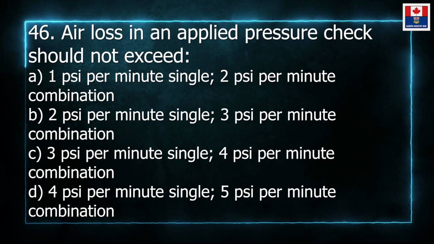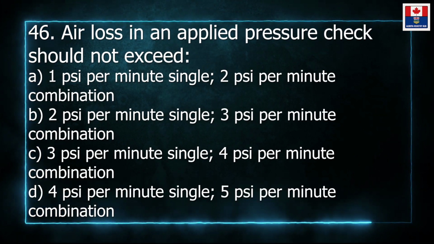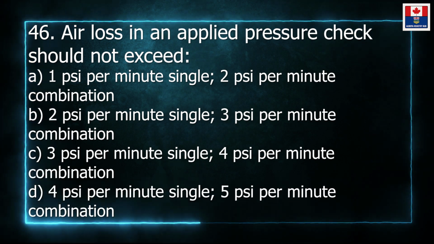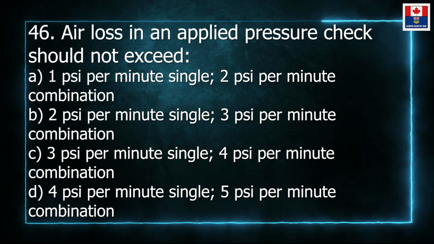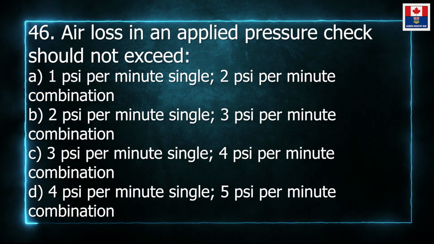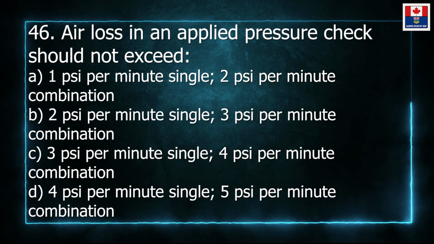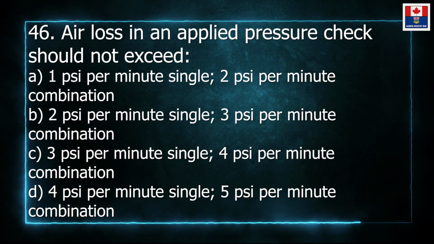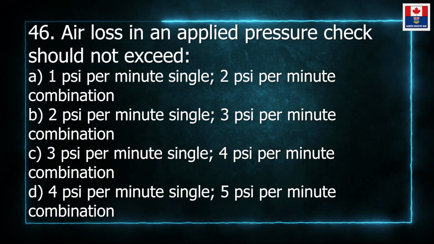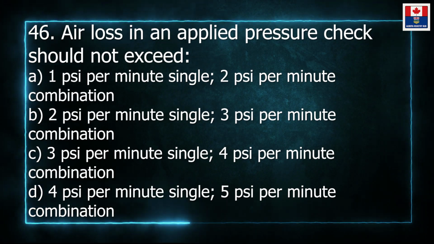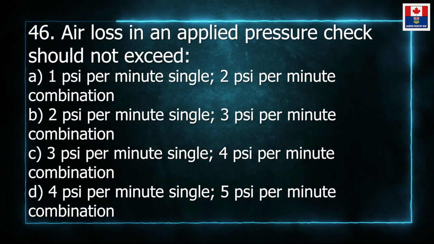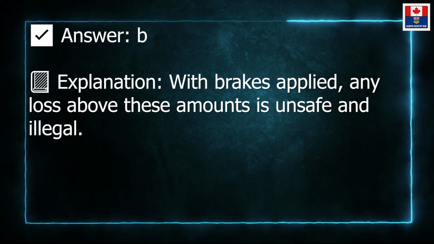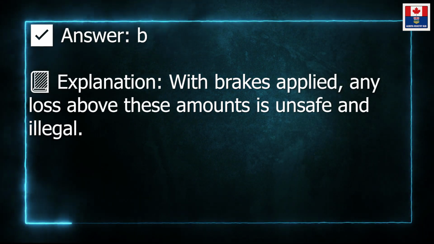46. Air loss in an applied pressure check should not exceed A. 1 pound per square inch per minute single, 2 pounds per square inch per minute combination. B. 2 pounds per square inch per minute single, 3 pounds per square inch per minute combination. C. 3 single, 4 combination. D. 4 single, 5 combination. Answer B. Explanation. With brakes applied, any loss above these amounts is unsafe and illegal.